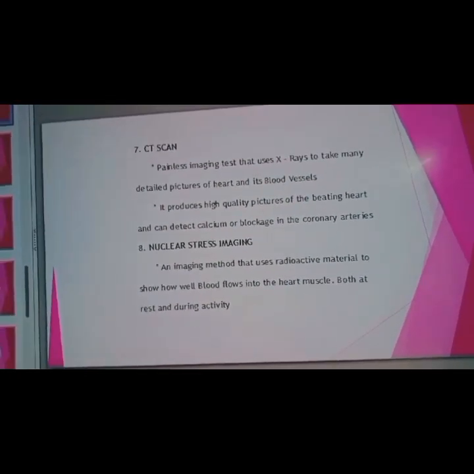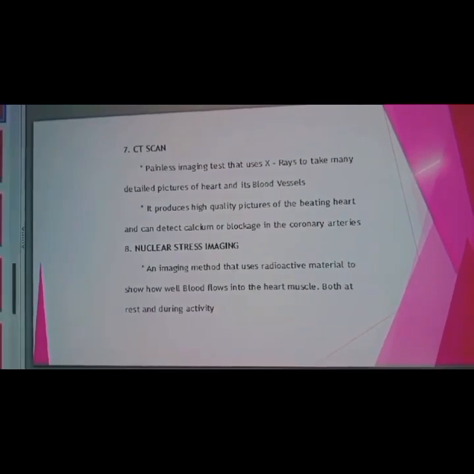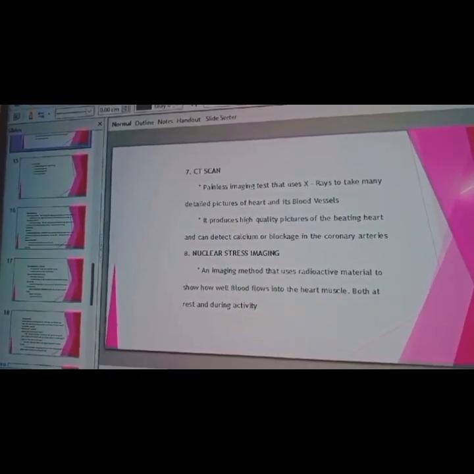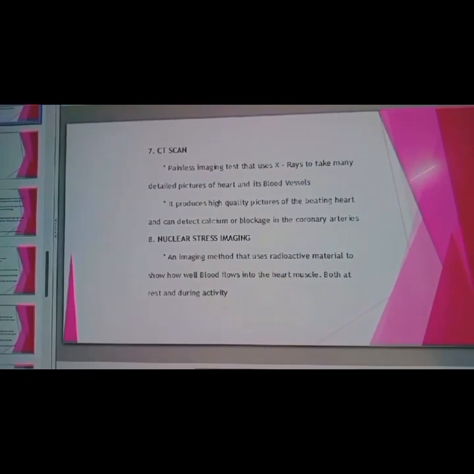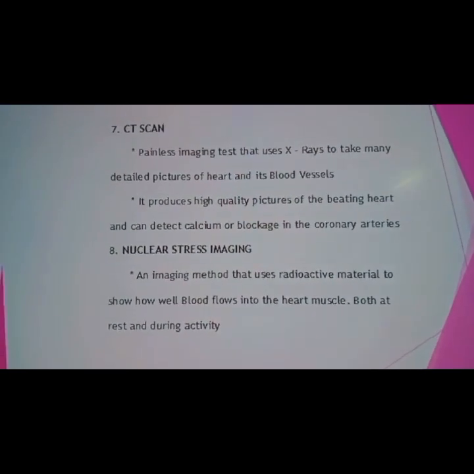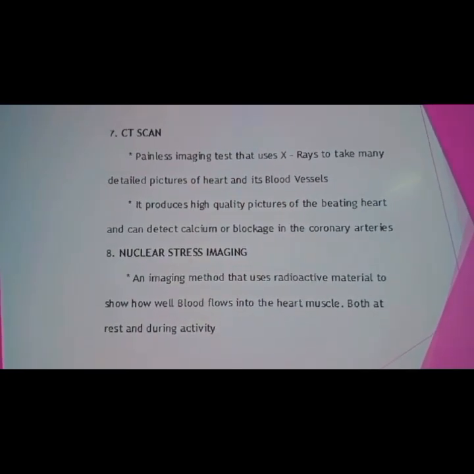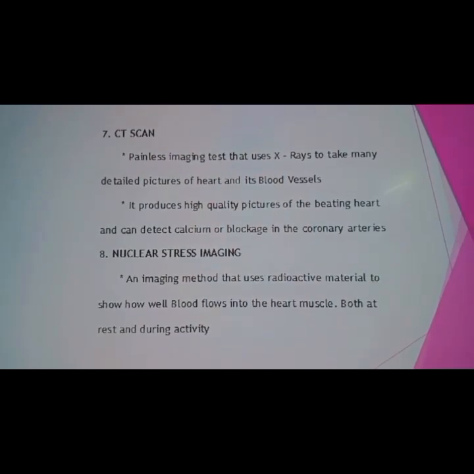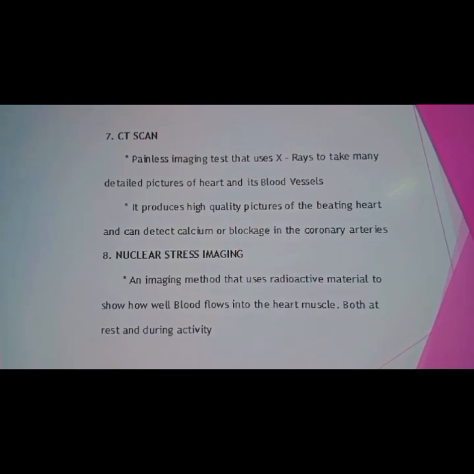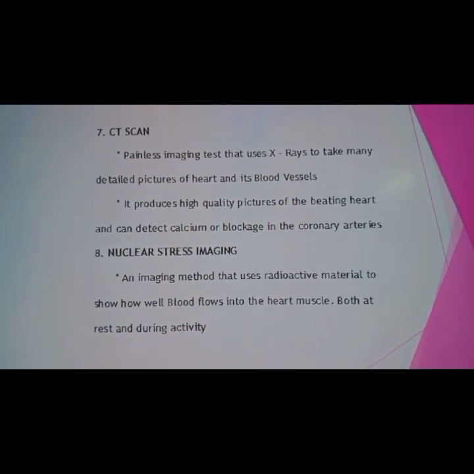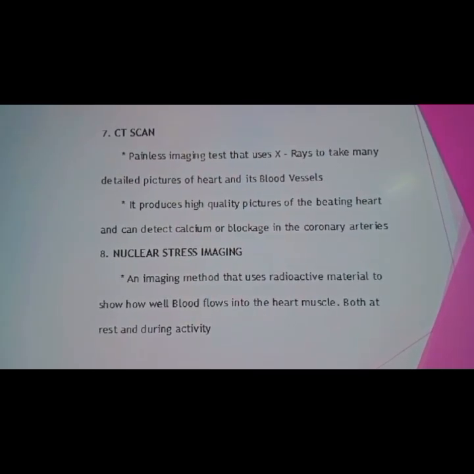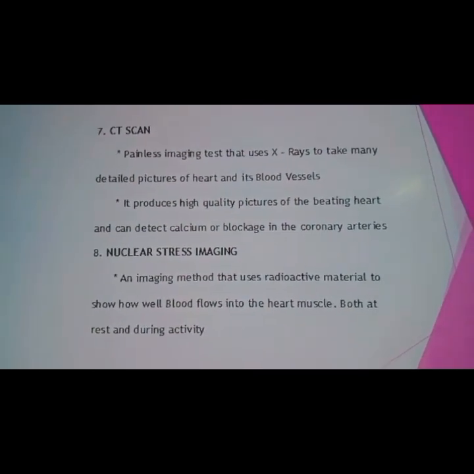Next, CT scan, a painless imaging test that uses X-rays to take many detailed pictures of the heart and blood vessels. It produces high quality pictures of the beating heart and can detect calcium or blockage in the coronary arteries. Next, nuclear tracer imaging, an imaging method that uses radioactive material to show how blood flows into the heart muscle, both at rest and during activity.